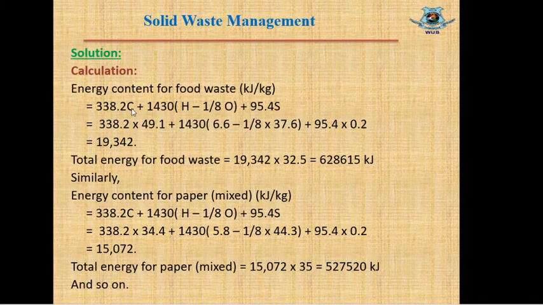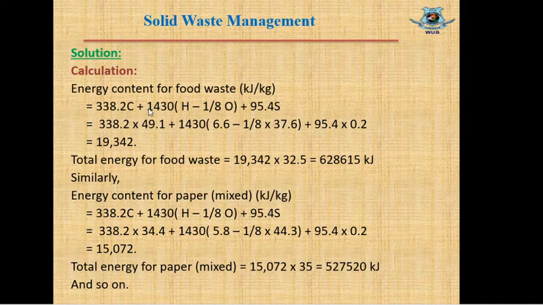Here the unknown values are C, H, O and S, that means carbon, hydrogen, oxygen and sulfur. If we replace these unknown values in this equation, we can easily calculate the energy content. And as this is food waste, we have to replace these values for food waste.